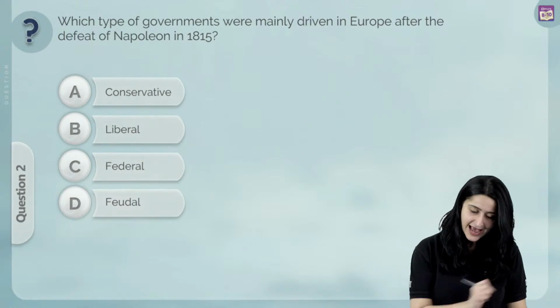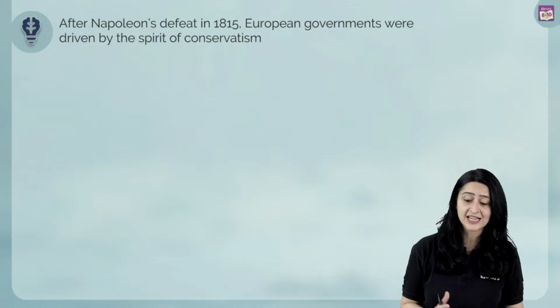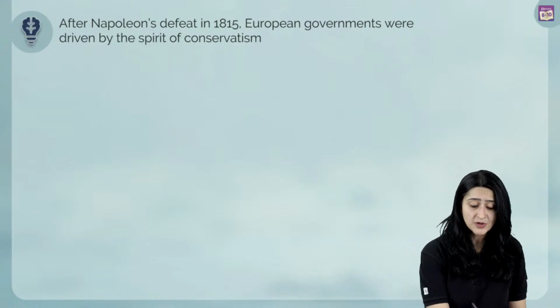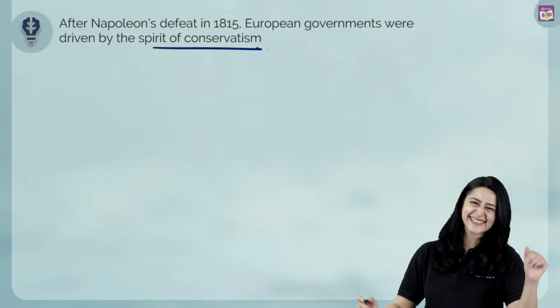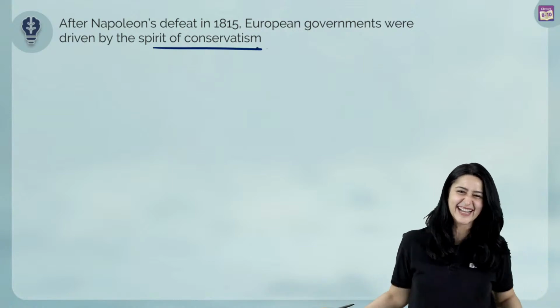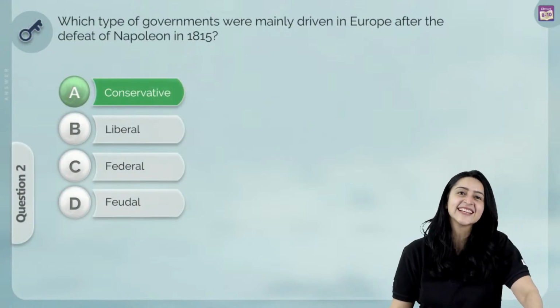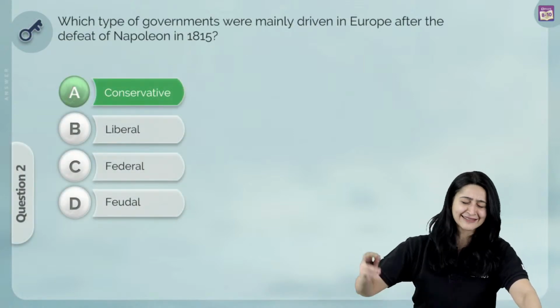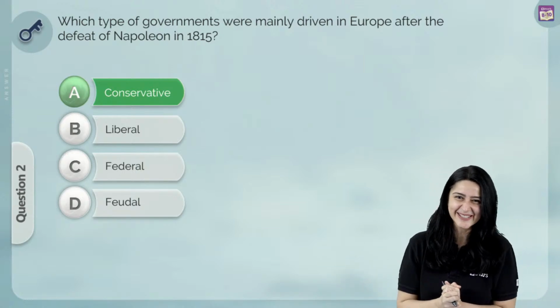Thank you, Hema. And the answer to this is that after Napoleon's defeat in 1815, the European governments were driven by the spirit of conservatism, and thus, yes, I can see A, conservative is the answer. Absolutely right. The correct answer over here is A, conservative. I'm also getting so excited that I'm saying the words wrong.